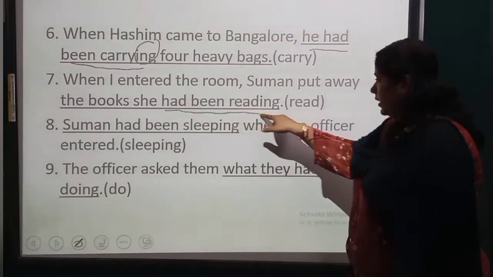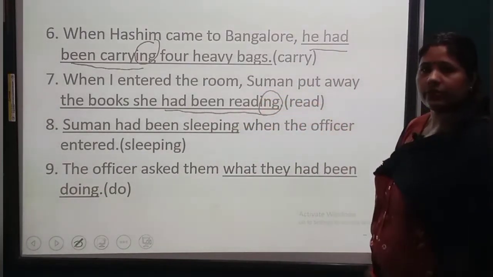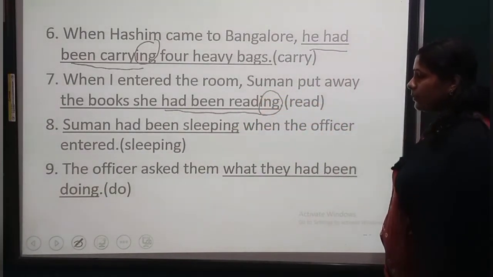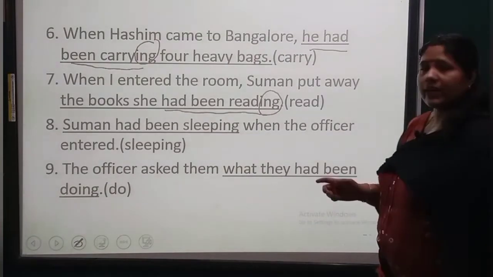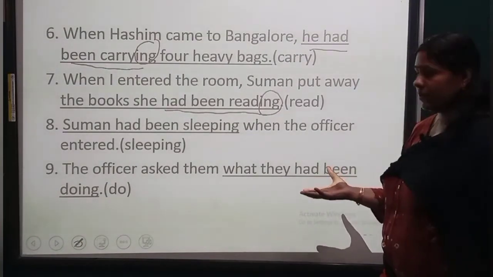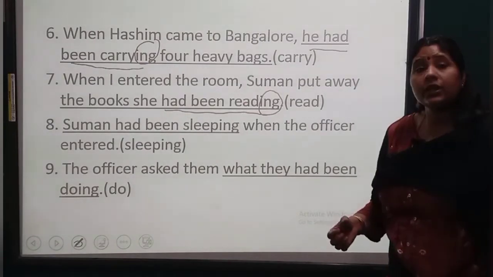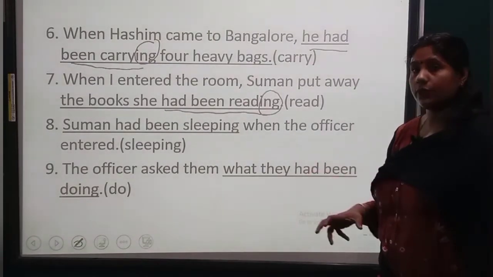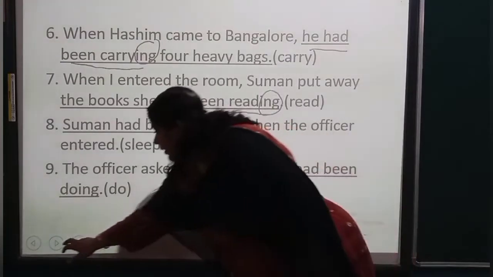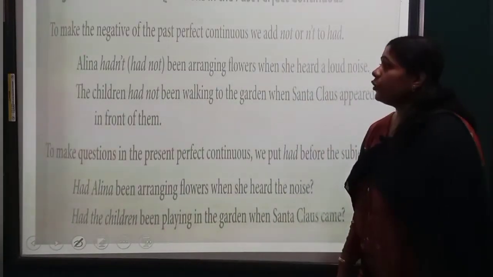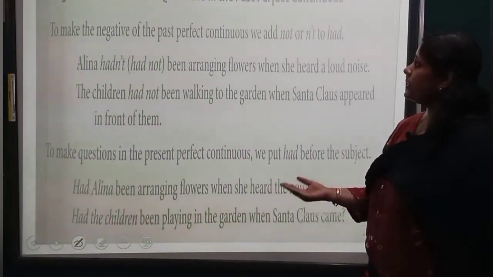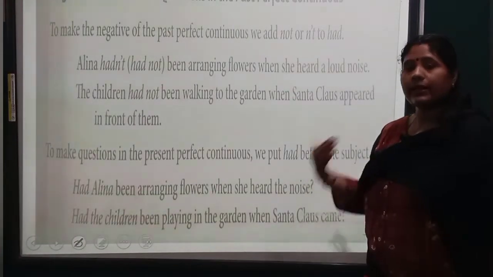Had been reading. Okay. Suman had been sleeping when the officer entered. Sleeping. The officer asked them what they had been doing. Doing, ing form. Okay. Next, moving on to the negative sentences and questions in the past perfect continuous.